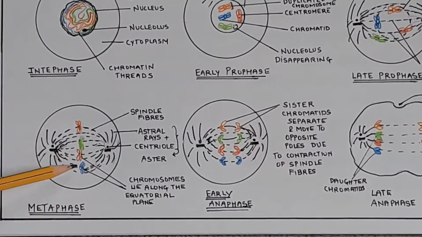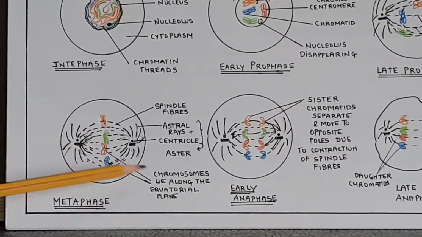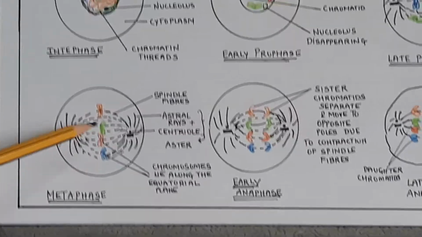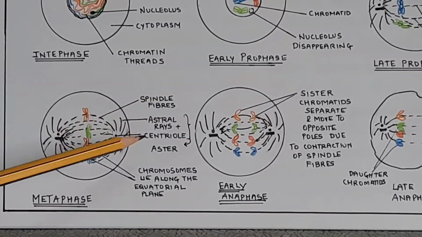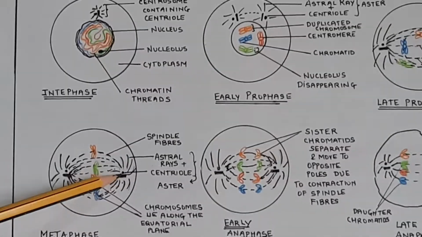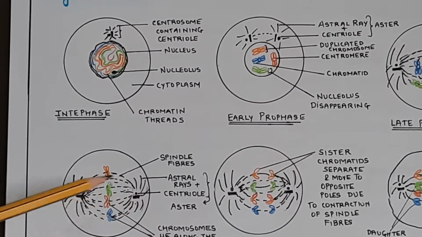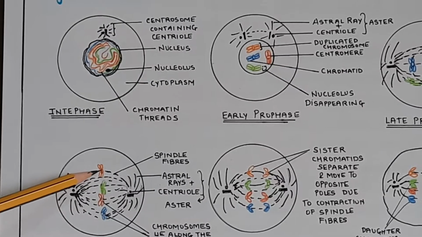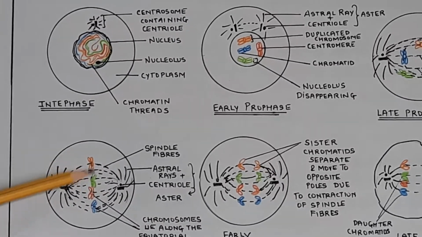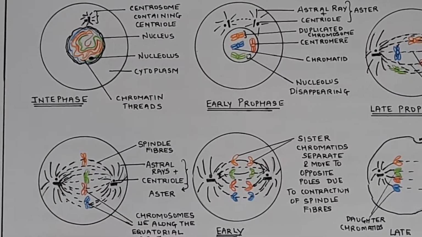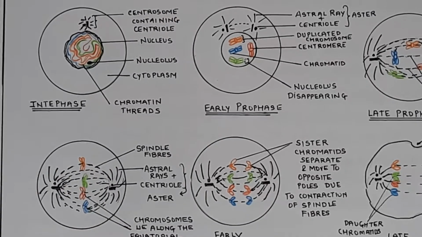So that is characteristic of metaphase, that is the chromosomes lie along the equatorial plane. And then usual other things you should mark, because any one such diagram will be asked, that this is the centriole, these are the astral rays, together it forms the aster, spindle fibers, and this is the centromere, the chromatids, and you have to mention that they are along the equatorial plane. That is characteristic of metaphase.